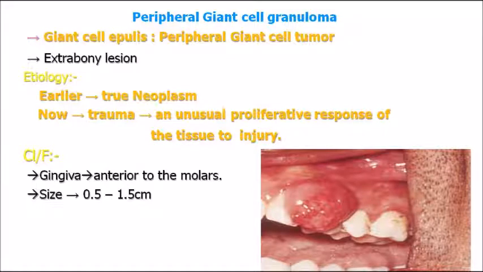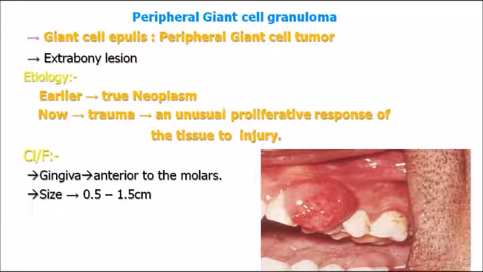Coming on to peripheral giant cell granuloma. As you see, it's a giant cell epulis, otherwise known as giant cell epulis. Earlier it was considered to be a true neoplasm, but now it is considered a part of trauma, an unusual proliferative response of the tissue to injury. Most of the time it is seen anterior to the molars, and this is the clinical picture. Just look into the picture, it is the clinical picture you usually see in case of peripheral giant cell granuloma.